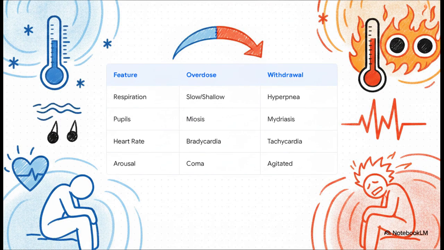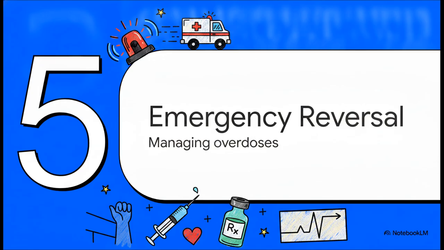If you look at this, it's fascinating how the clinical signs perfectly mirror what's happening at the cellular level. When the biological thermostat is pushed to extreme cold in an overdose, breathing is slow, pupils are pinpoint, the heart rate plummets, and the patient is comatose. But flip over to withdrawal. When the drug is totally gone and the thermostat is blasting heat, we see the exact symmetrical opposite. We see rapid breathing, dilated pupils, a racing heart, and severe agitation. It's a perfect contrast.